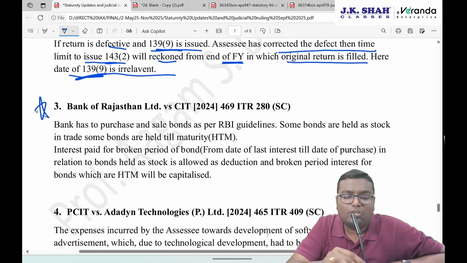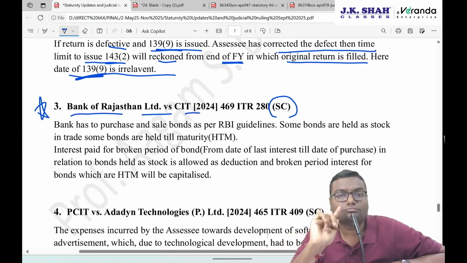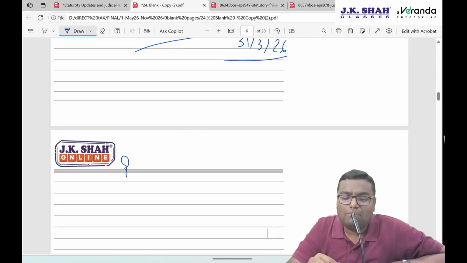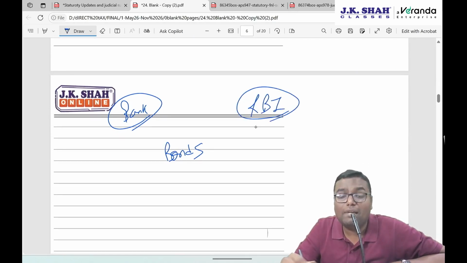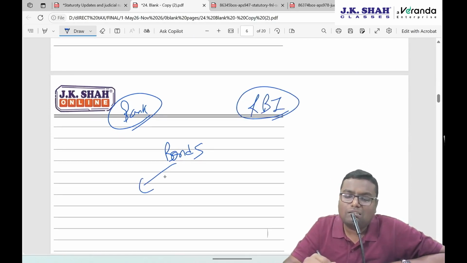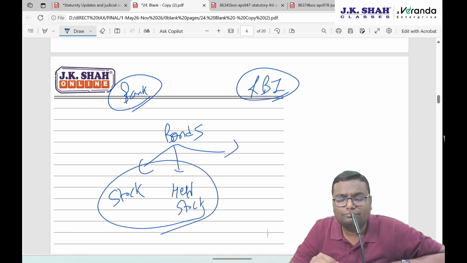The third judgment is an important one. Supreme Court in the case of Bank of Rajasthan Limited versus CIT. Now understand, for the bank, there is some necessity to purchase the bonds of different companies and government undertakings as per RBI guidelines to maintain the ratio. These bonds may be of 3 categories. One can be stock in trade, which has to be purchased and sold, and profit is to be made over a temporary period. The other one is also held as stock only. So for us, mainly it is stock in trade.